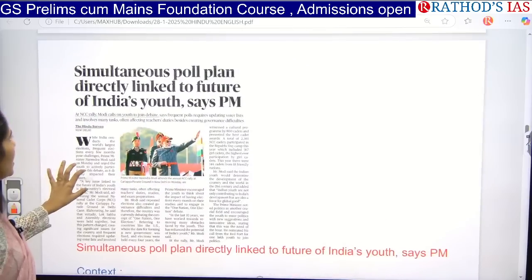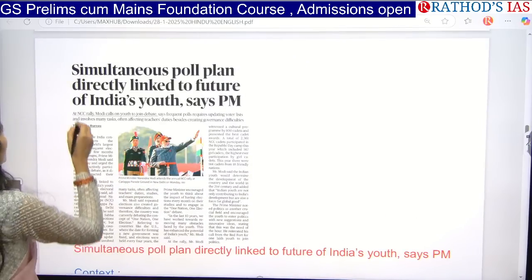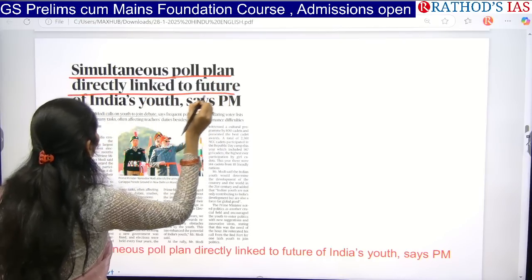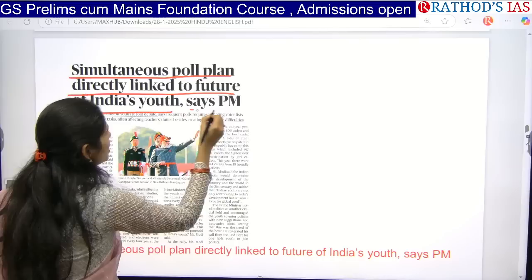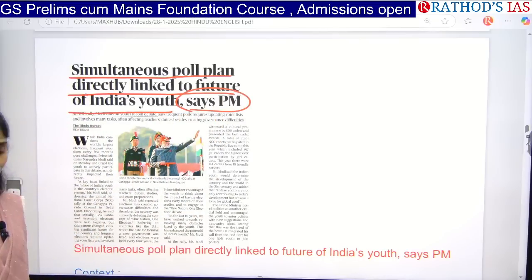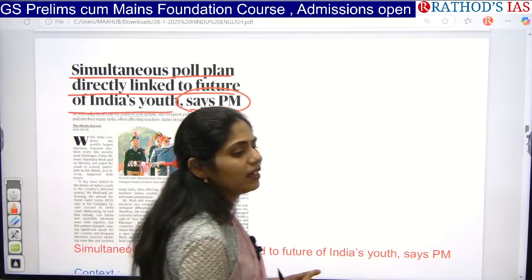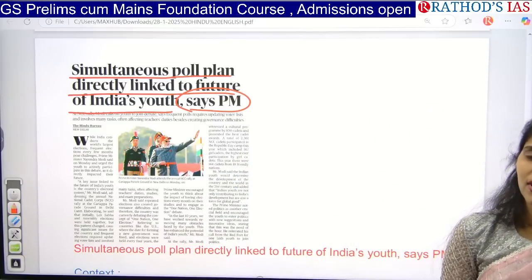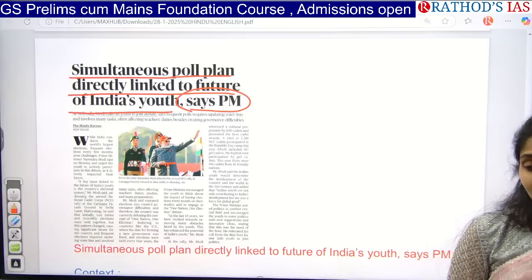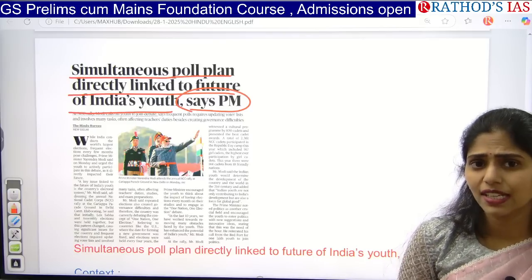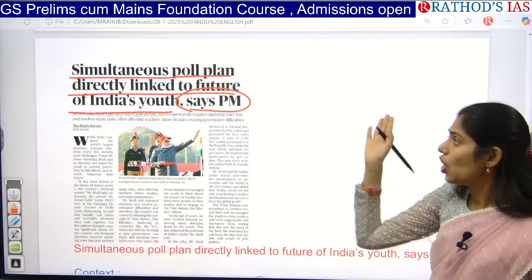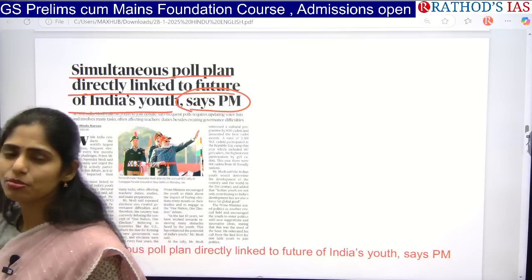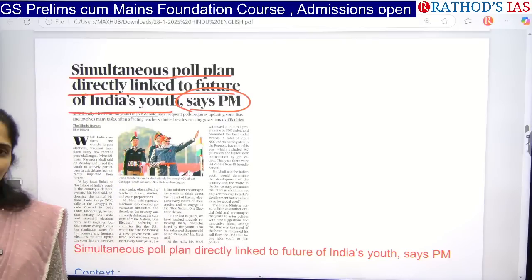And now let us see the next topic. If you see the title, it says simultaneous polls plan directly linked to future of India's youth, says Prime Minister. Whenever any of our government dignitaries like the President, Prime Minister, Chief Ministers, Defense Minister, External Affairs Minister, or Finance Minister give any statements, they will be very important. You can get a mains based question on those statements, guys. So you have to be very careful with the statements given by our Prime Minister.